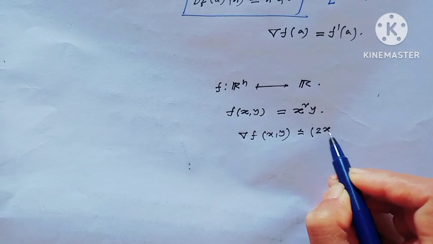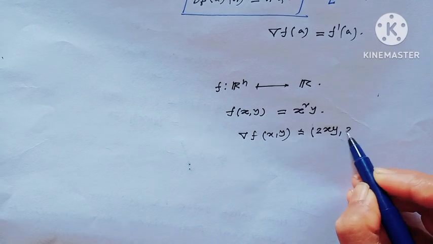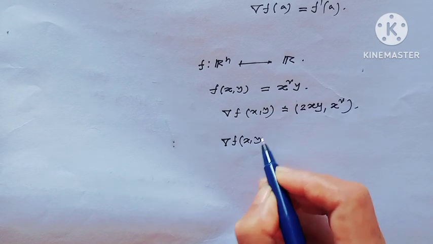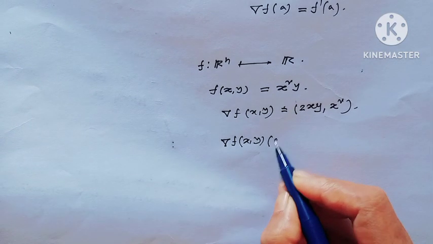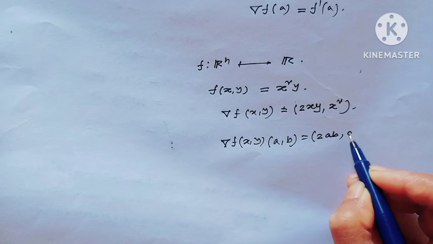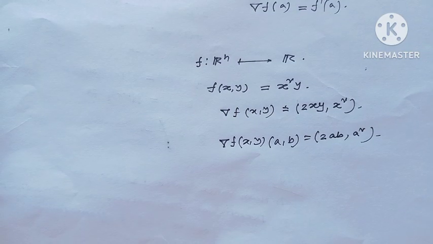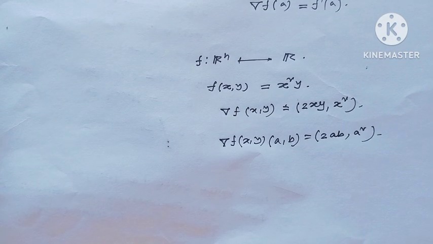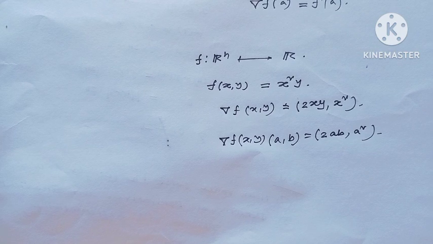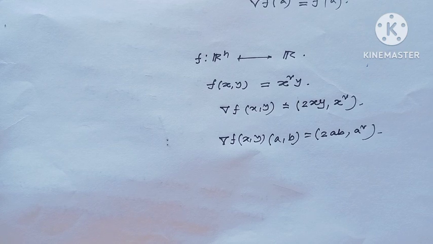This would be (2xy, x²). Then the gradient of f at the point (a,b) is equal to (2ab, a²). Okay, this is the function defined from R^2 to R, where f(x,y) equals x²y. Then the derivative of the function acting on the vector (a,b) is (2ab, a²).